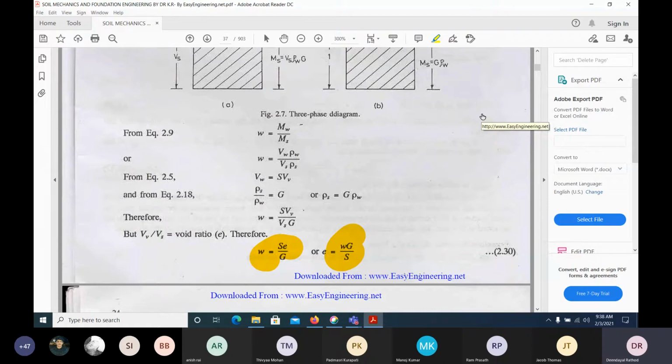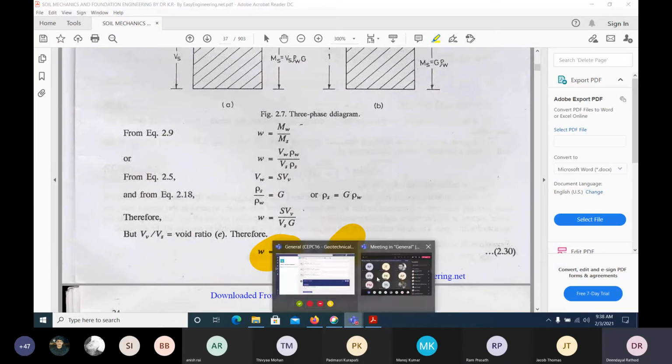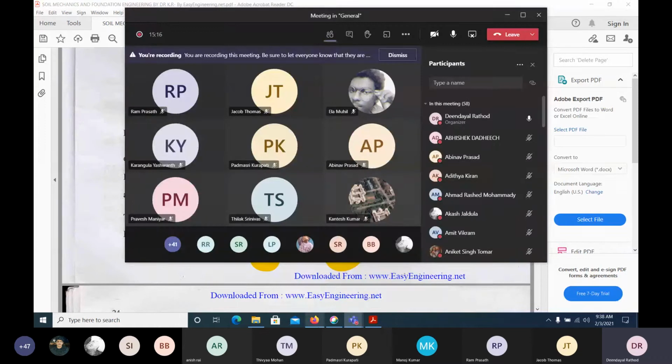Okay, volume of voids to volume of solids. Once we know the specific gravity and degree of saturation, if the degree of saturation is 1, then void ratio becomes specific gravity into water content. Understand? So likewise we can find out all the relationships.